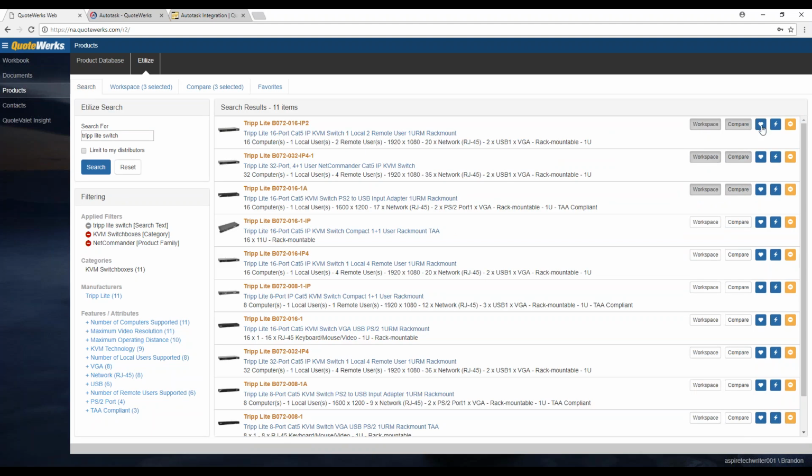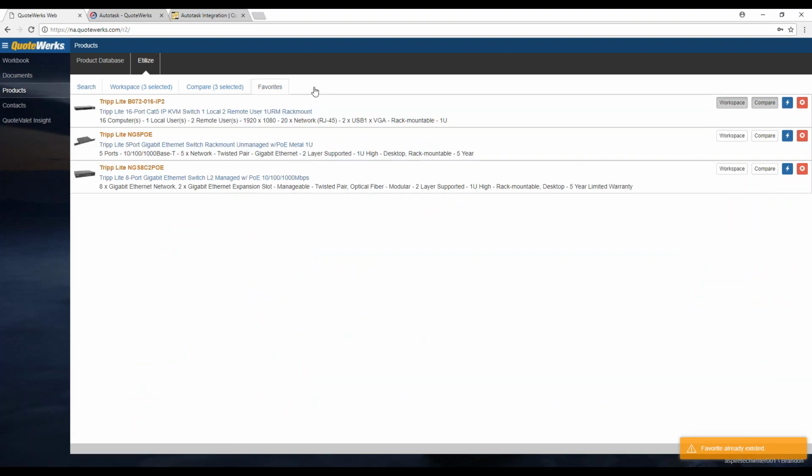And then the heart icon is going to be your favorites, and this will actually add this item to your favorites option here. And when you click on the favorites tab, you'll see a list of your favorites. So the favorites are essentially permanently saved items, where the Workspace is more like a temporary holding spot for those items that you're working on, especially if you're doing a specific project where you want to save a few items. The favorites is going to be more permanent, where they're going to be saved in your favorites tab until you go and remove them here by clicking on the remove icon.